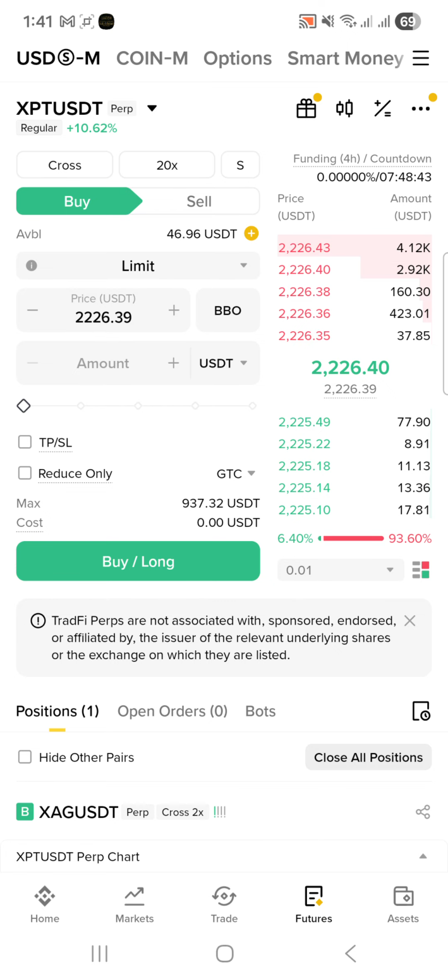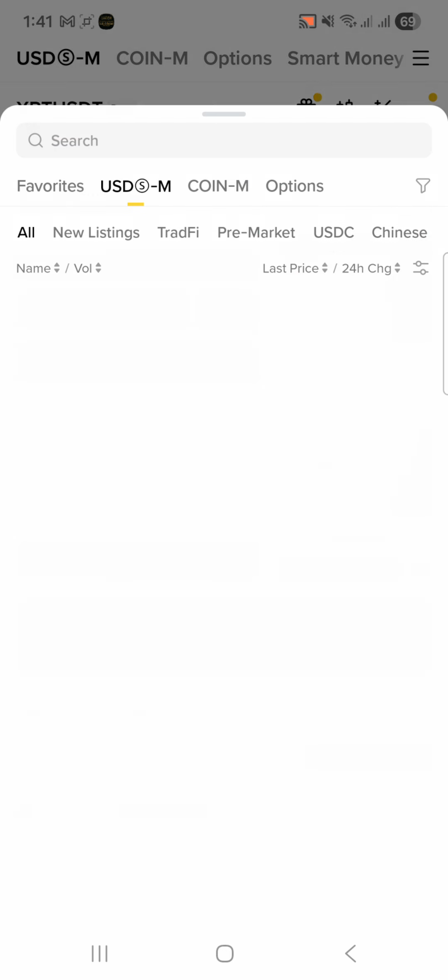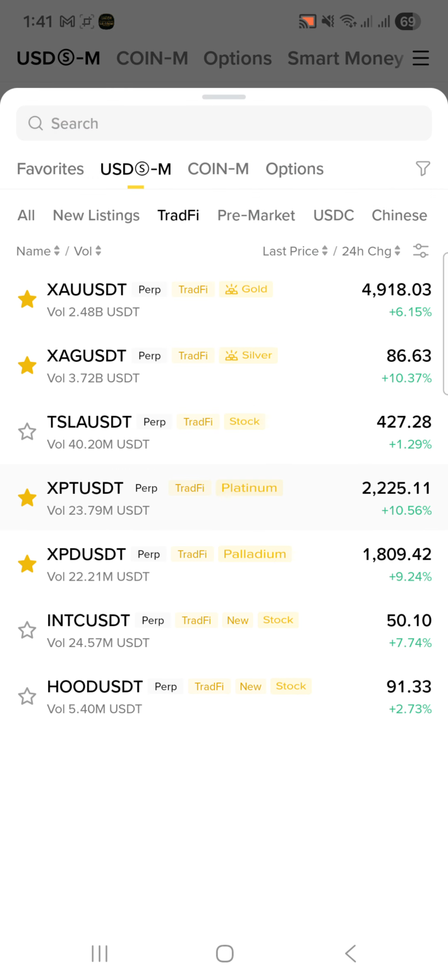Similarly, you can see leverage up to 100x, and you can either buy long or sell short. Also, there is XPD. XPD is for palladium. So you can see we have four precious metals available on Binance. First is gold, second is silver, third is platinum, and fourth is palladium.